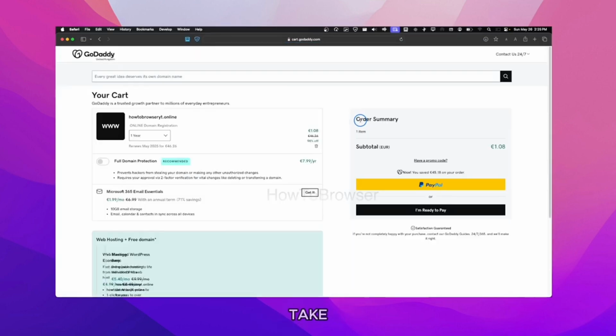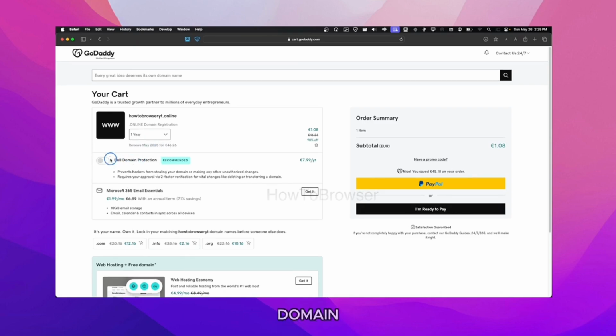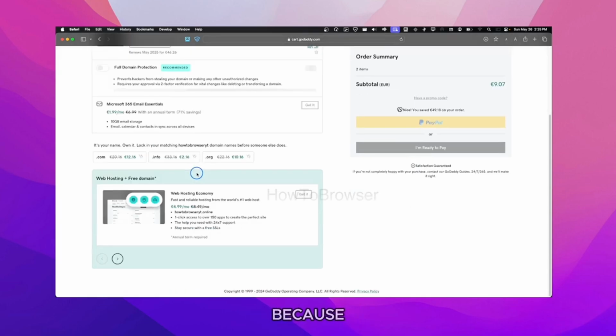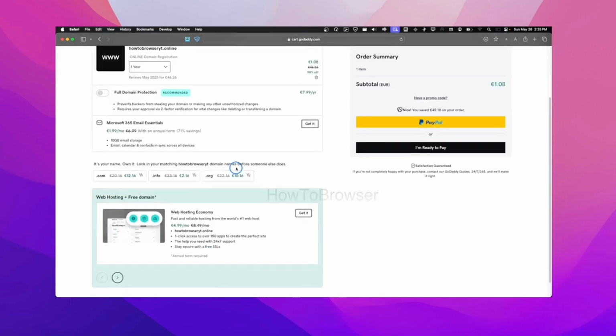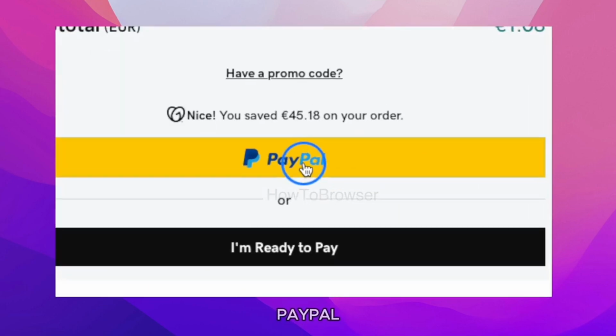All right, it's just going to take a few seconds, and now we are good to go. Also, here we can select again 1 year. I'm going to select that, and here we also have full domain protection. You can check that, it can be helpful. And I'm not gonna do it because it's just for this tutorial. And then all you have to do right now is click on pay, or click on PayPal, whichever method you prefer. I'm gonna click on PayPal.